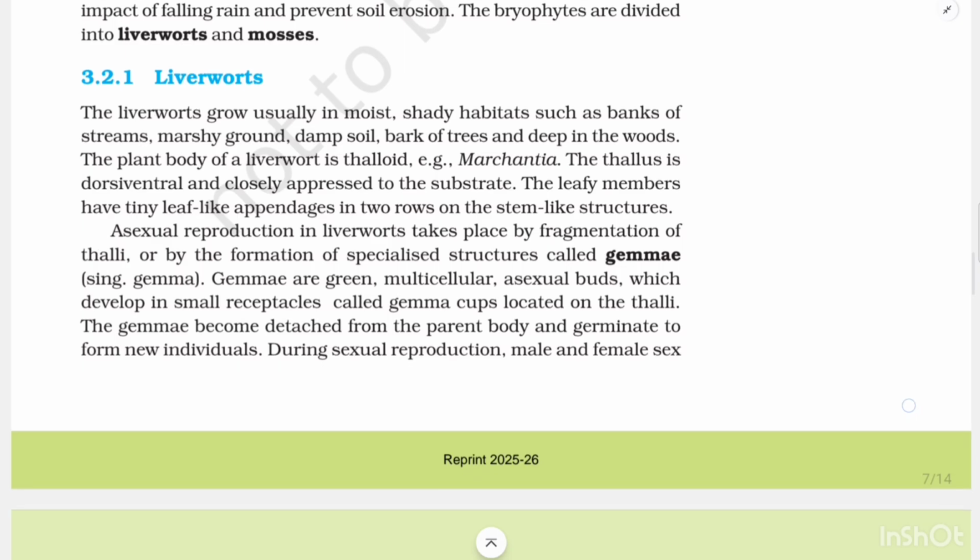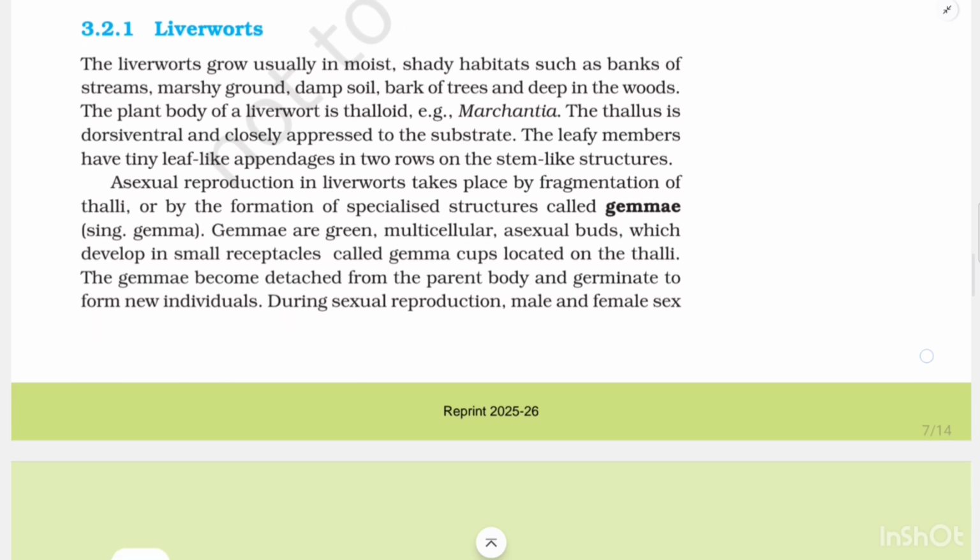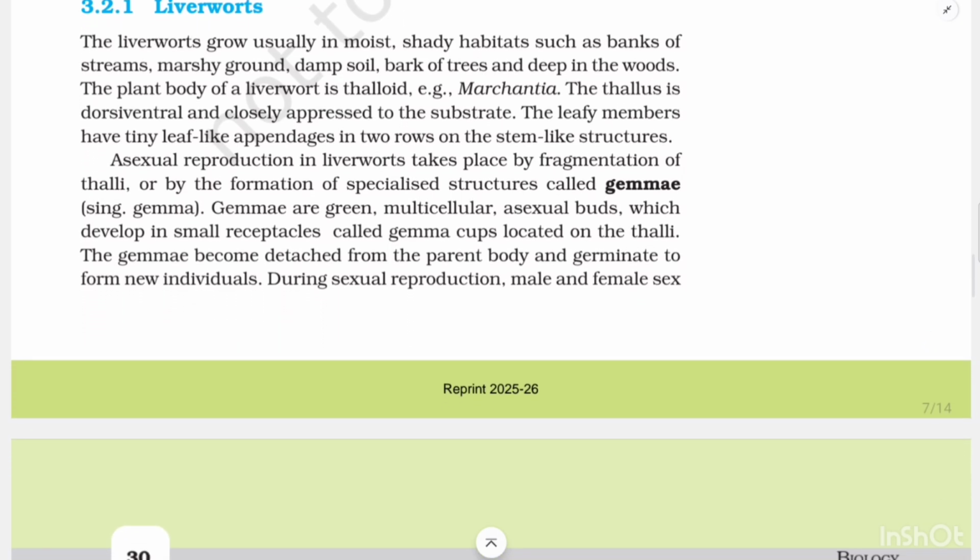The bryophytes are divided into liverworts and mosses. 3.2.1 Liverworts. The liverworts grow usually in moist, shady habitats such as banks of streams, marshy ground, damp soil, bark of trees, and deep in the woods. The plant body of a liverwort is thalloid, example Marchantia.